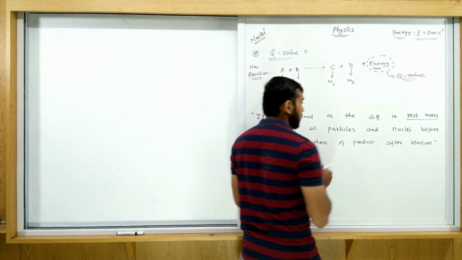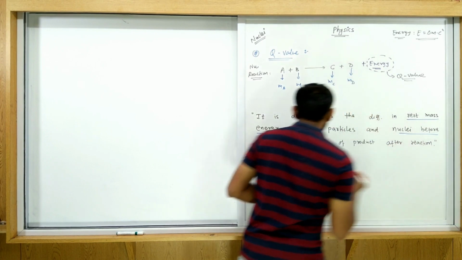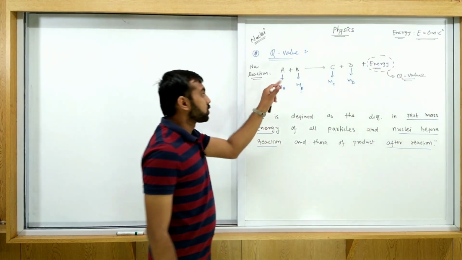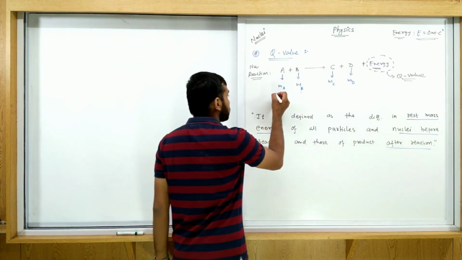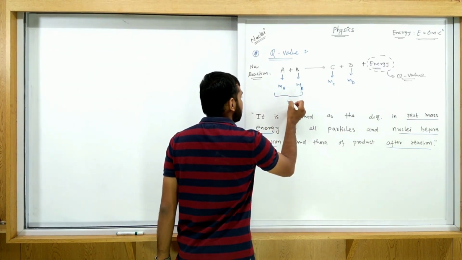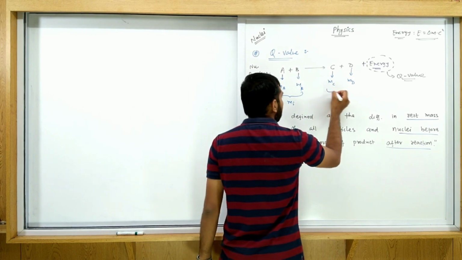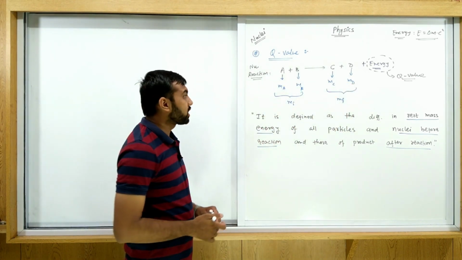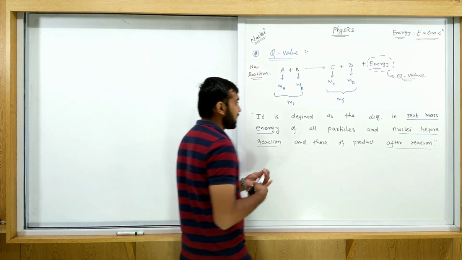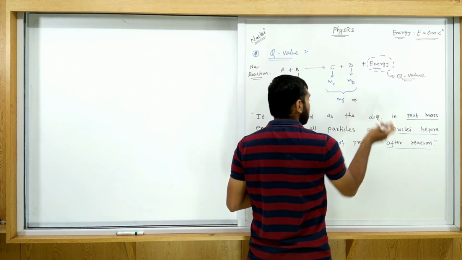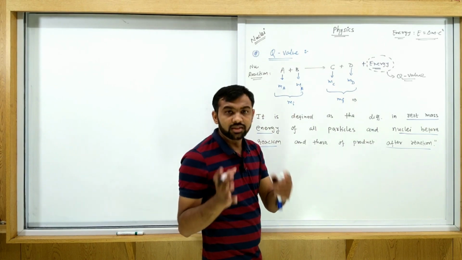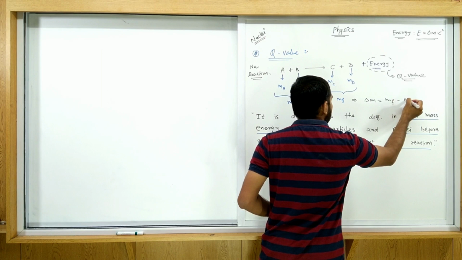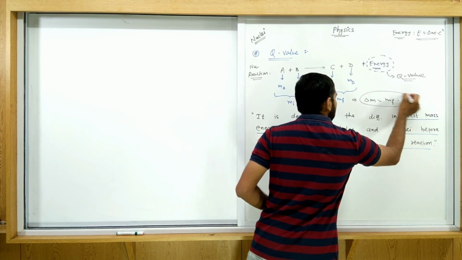So you find out the delta M before reaction and after reaction. Let's consider the total mass before as M initial and the total mass after as M final. So delta M is the difference in masses, delta M equals M final minus M initial.